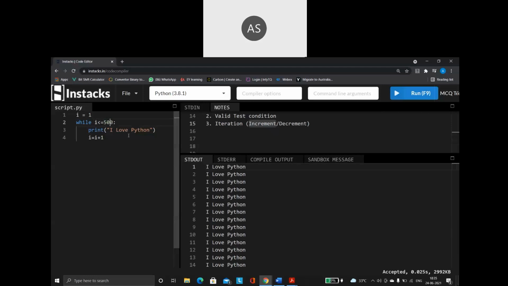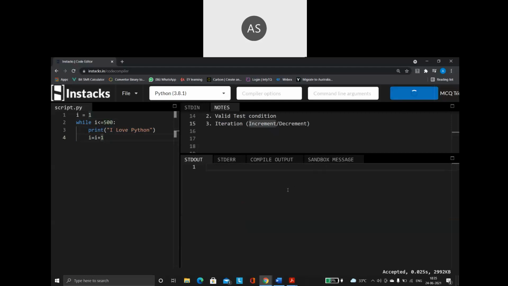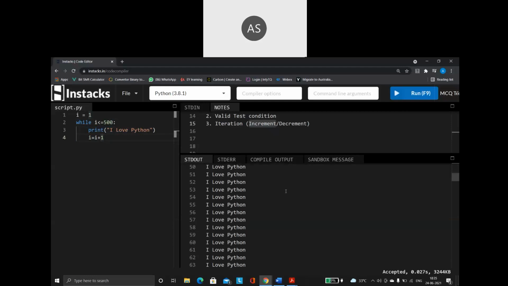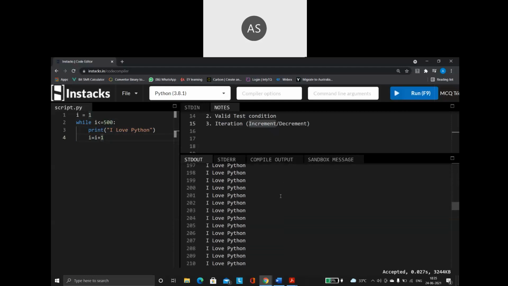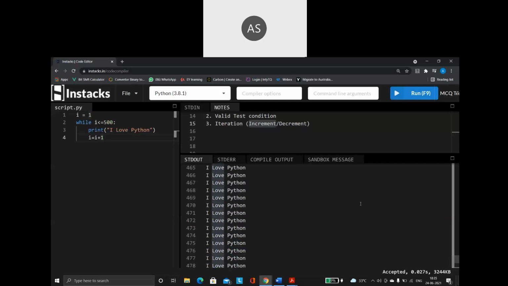Otherwise, if I'm not using looping, what do I have to do? I have to keep on writing this print statement again and again and again. Instead of that, my work is now becoming very simple using the concept of a loop. No matter how many times you give, it is going to execute it. See, I said 500 times, so 500 times it is printing I love Python.